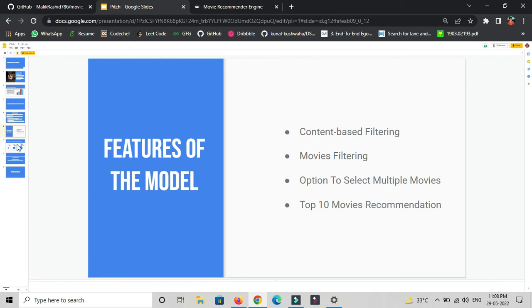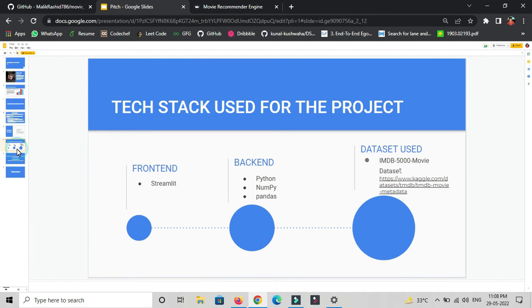Now let's move ahead to the next slide to discuss the tech stack. I have used Streamlit at the front end to display the whole website structure, and at the back end I have used Python as the backend language and NumPy and Pandas for model building. I have used the most famous dataset, the IMDb 5000 movie dataset, to get the information about movies.